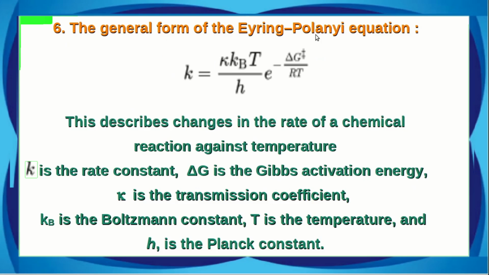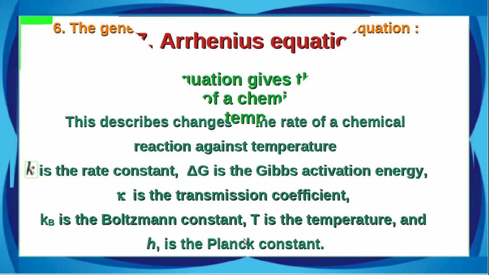The general form of the Eyring-Polanyi equation is given by k = κ kB T / h e^(−ΔG / RT). This describes the changes in the rate of a chemical reaction against temperature. Now k is the rate constant, ΔG is the Gibbs activation energy, κ is the transmission coefficient, kB is the Boltzmann's constant, T is the temperature, and h is the Planck constant.